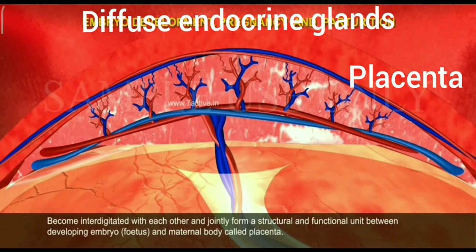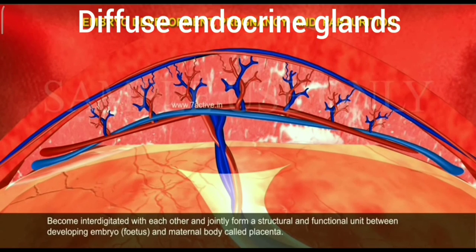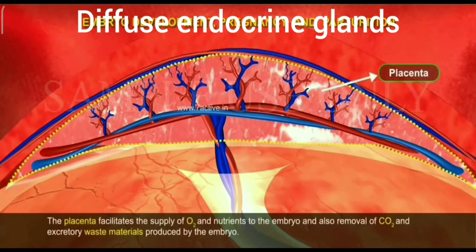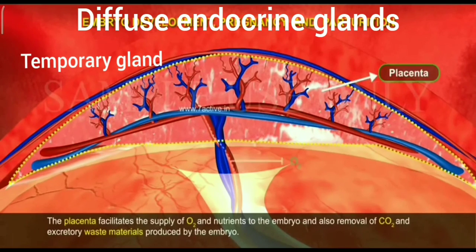Placenta is the intimate connection between fetus and uterine wall of the mother for physiological exchange of material. Placenta is a temporary endocrine gland.